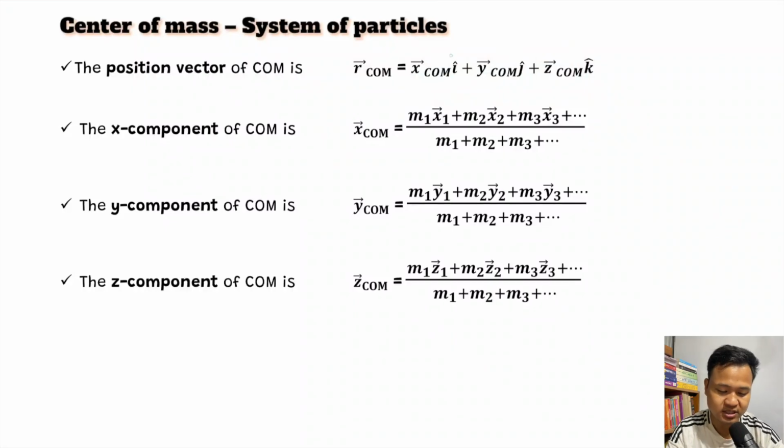Here x com is given by this formula: m1 x1 plus m2 x2 plus m3 x3 and so on, depending on the number of particles that you have. Like that, the x component will be given by this formula. Similarly, the y component will be given by this formula, and the z component like this. It is the same everything. So m1 x1, m2 x2, like that.